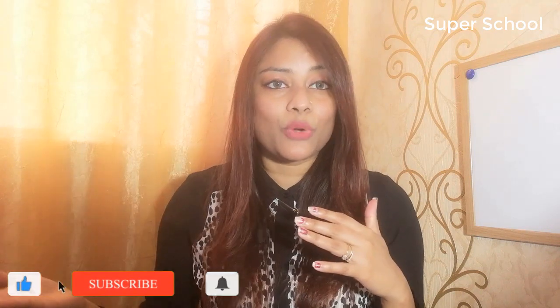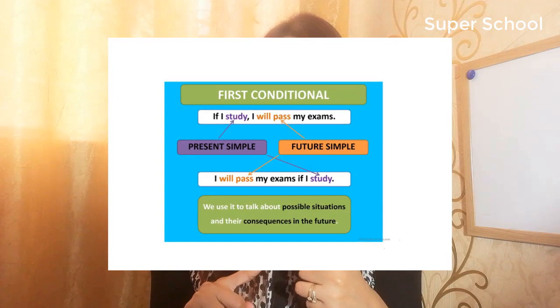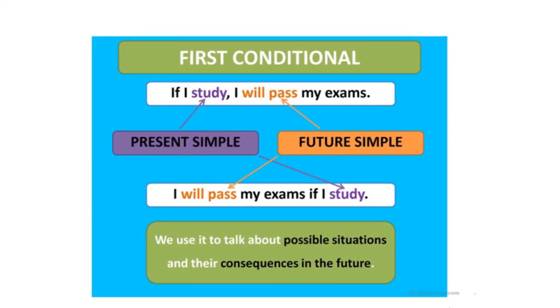Now I will begin. First of all, first conditional is a sentence structure which is used to express possibilities in the future or in the present. So we can express possibilities in the present or in the future using this particular conditional rule. It can also be considered as an assumption about what might happen. So let's see an example: if you study hard, you will pass the test.